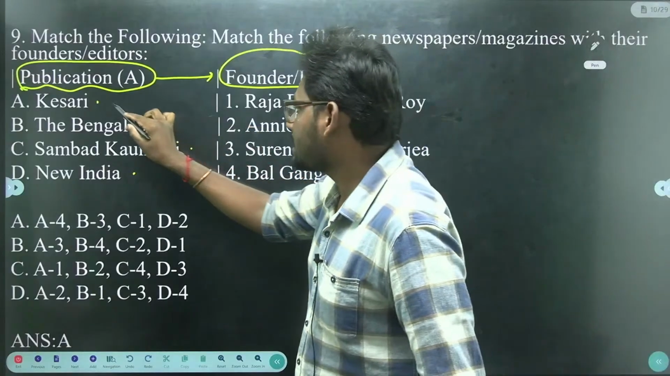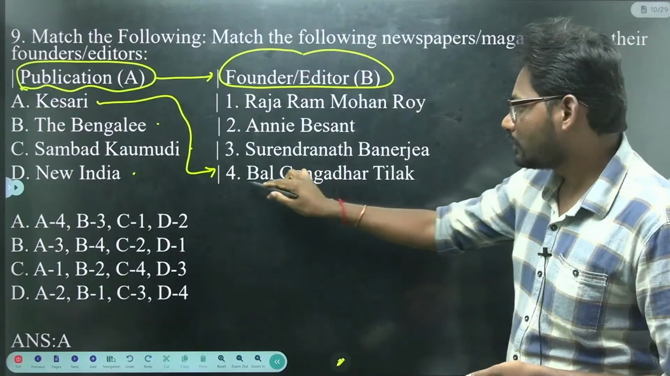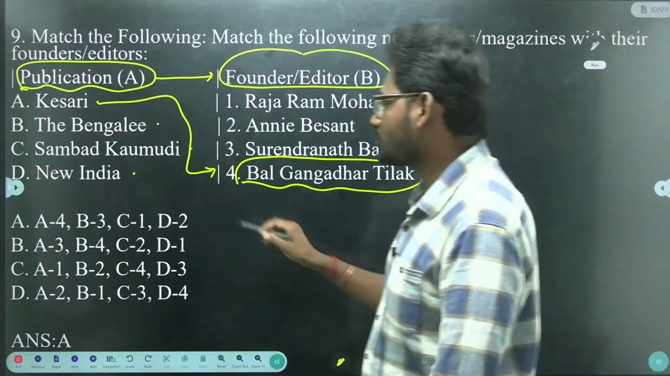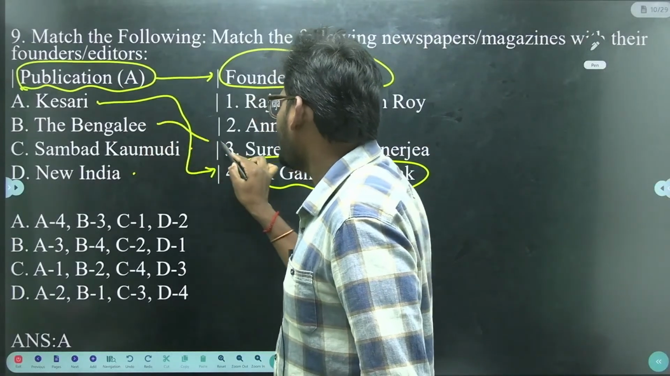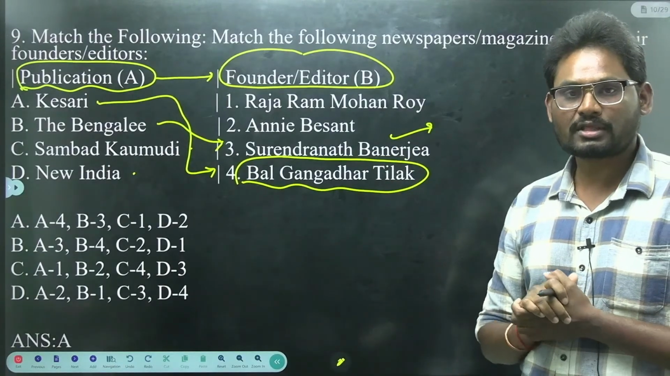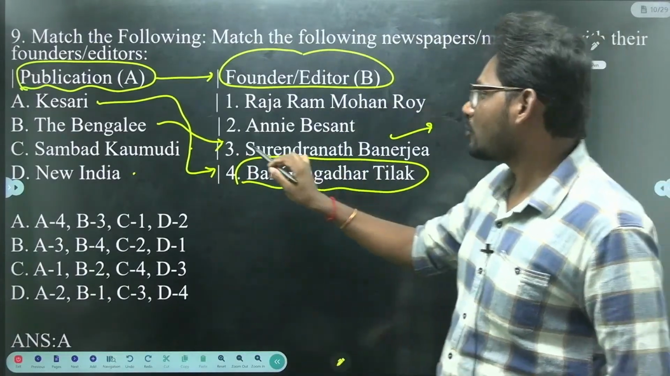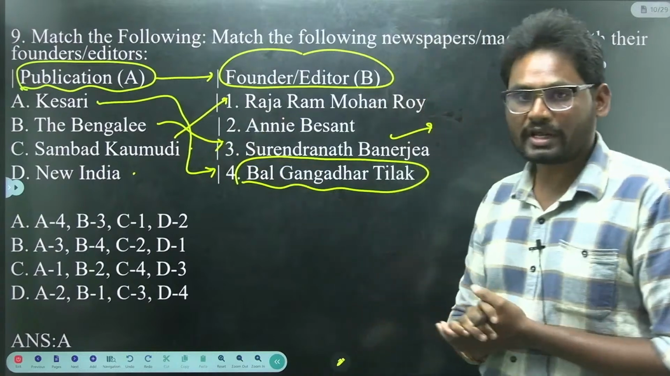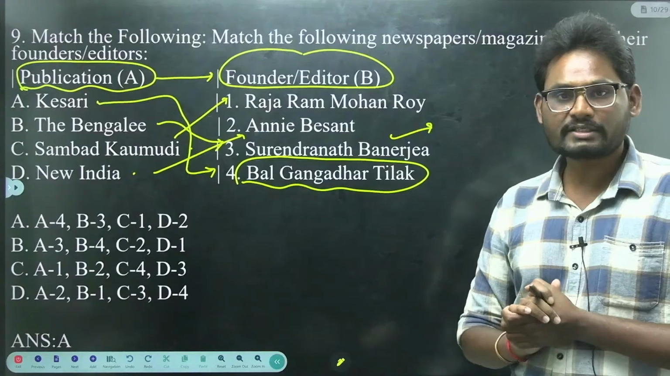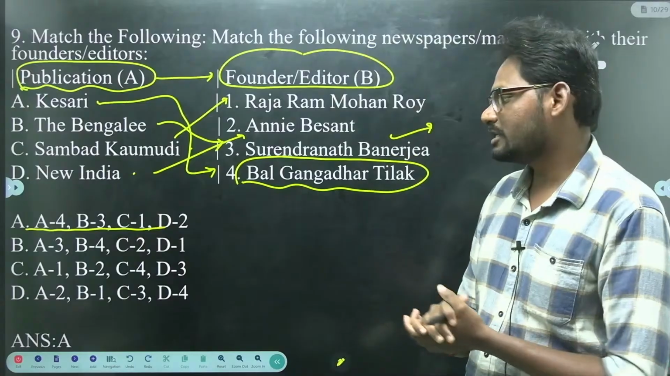Number 1, Kesari, founder Balagangadhar Tilak. Next, the Bengali, founder or editor Surendranath Banerjee. Next, Samvada Kaumudi, Raja Ram Mohan Roy. New India, that is Annie Besant. The answer is A, that is A4, B3, C1, D2.